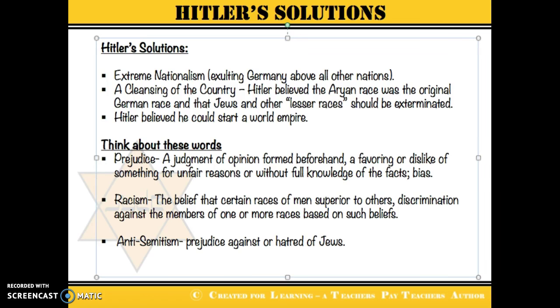And then racism, the belief that certain races of men are superior to others. Discrimination, which is another word that you guys have heard before, against the members of one or more races based on such beliefs. And then another word I'm not sure that you guys have seen before, anti-Semitism, which means prejudice against or hatred of Jews.